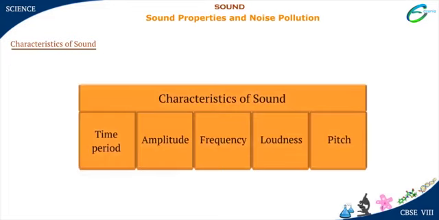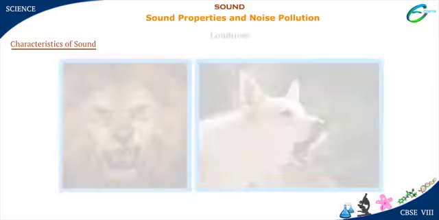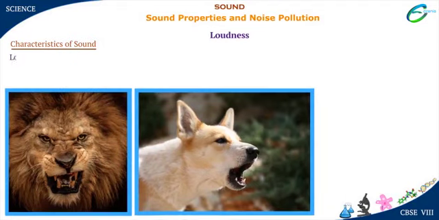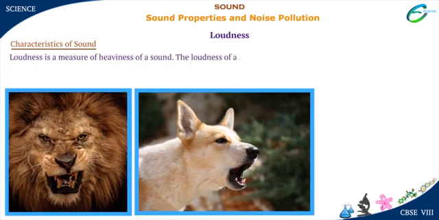Now click Loudness. Do you feel any difference between the roar of a lion and the bark of a dog? Loudness is a measure of heaviness of a sound. The loudness of a sound depends on the amplitude of the vibrations producing it.